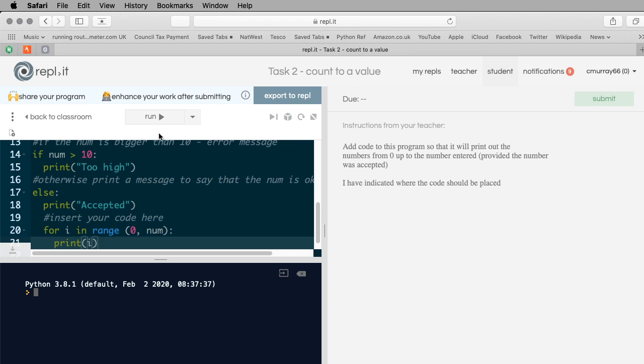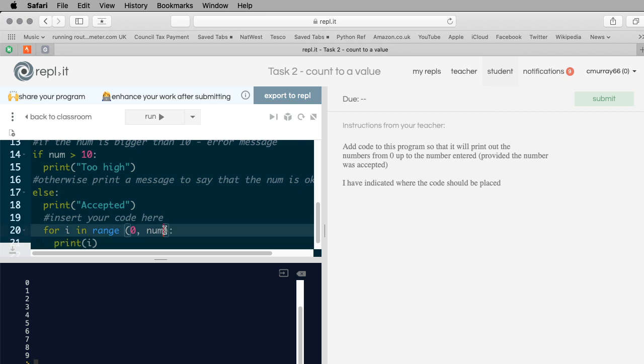I'm going to run that. I'm going to type in the number 10. Okay, press enter, and it's gone from 0 to 9. Now it says here add code to the program so it will print out the numbers from 0 up to the number entered. Well, it's not done that, and it's not done that because it starts at the start, but